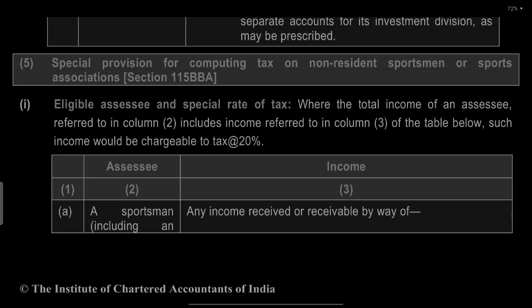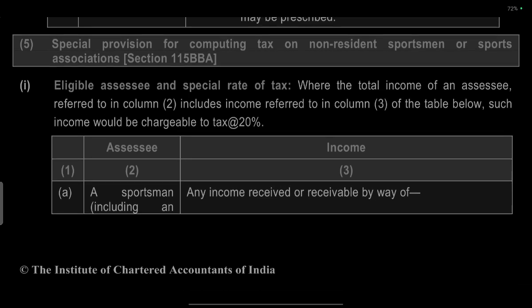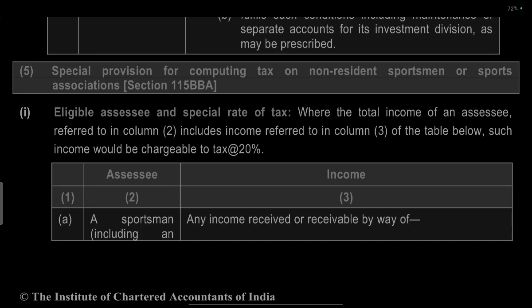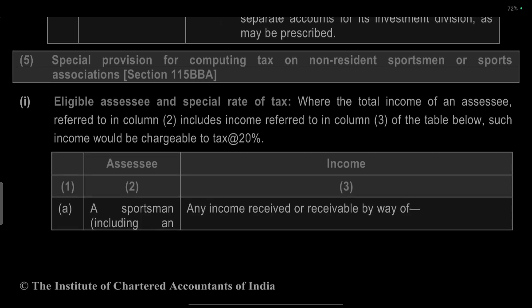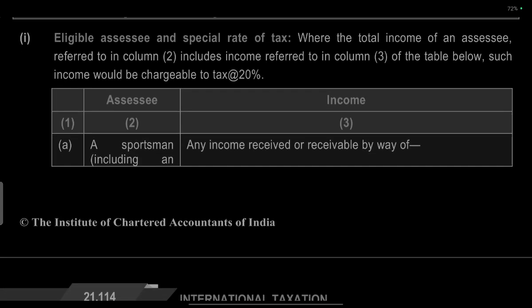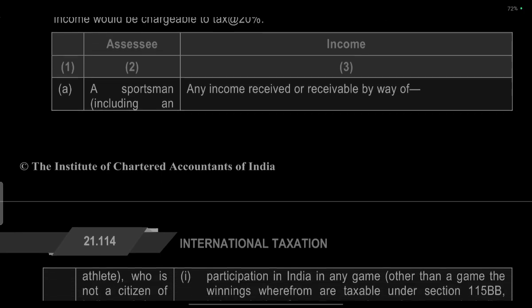The special provision for computing tax on a non-resident sportsman or sports association. For an eligible associate, the special rate of tax on the total income of the associate referred to in clause 2, including income referred to in clause 3, column 3 of the table, would be aggregate tax at 20%.